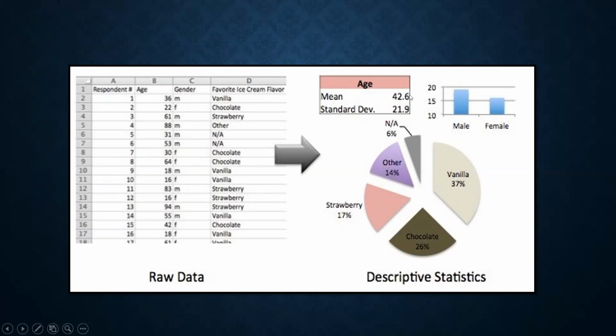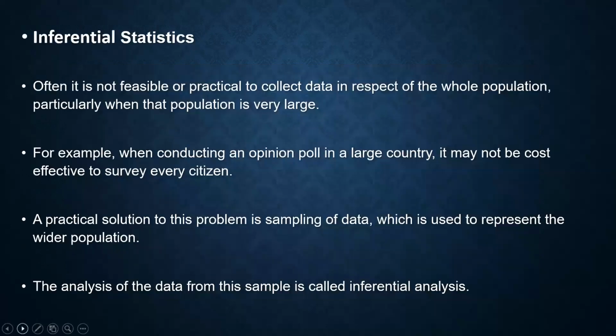The mean and standard deviation are the summary information of the numerical data, which is age, because you can calculate mean and standard deviation only for numerical information and not for categorical. Further, a bar diagram is shown using the male and female components of gender, which is categorical data. This is how descriptive statistics in short looks like.